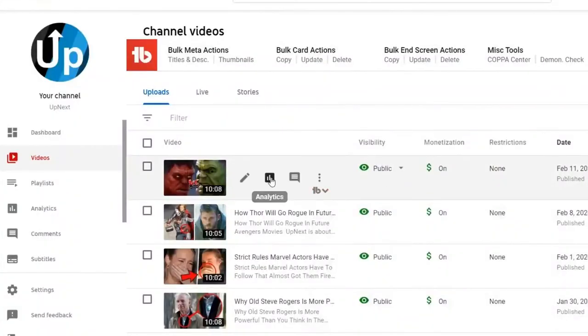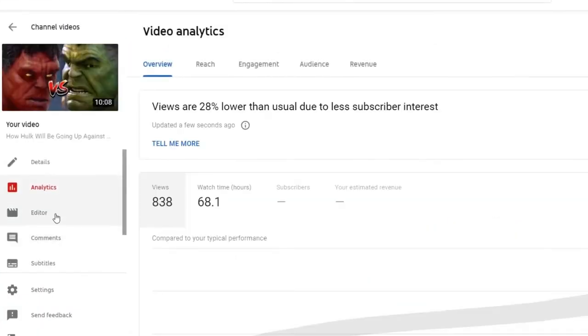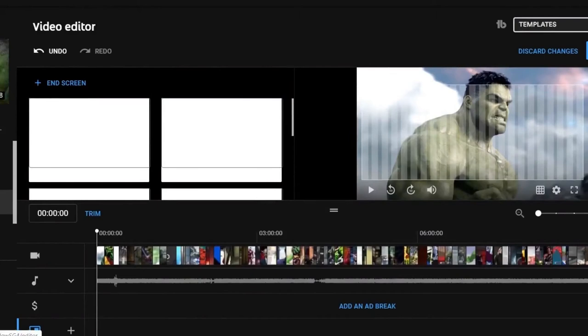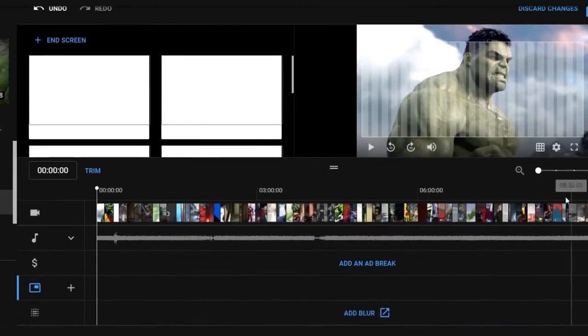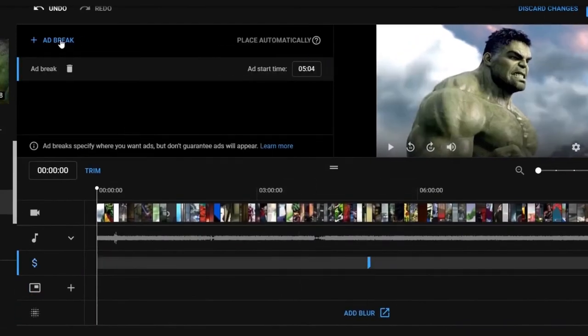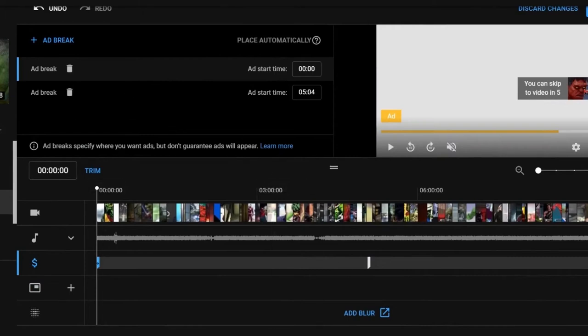So once you're approved, it usually takes less than a month to go ahead and approve and reach these requirements. Once you are approved, you will then go ahead and monetize all your videos. One tip I have that will allow you to increase how much money you make per 1,000 views is adding mid-roll ads. The way you do this is by going to a specific YouTube video and going to the video editor tab. On that video, then you can go ahead and see multiple options on the left bottom side. You will see a $ sign icon, and then you can go ahead and click on that to add mid-roll ads.